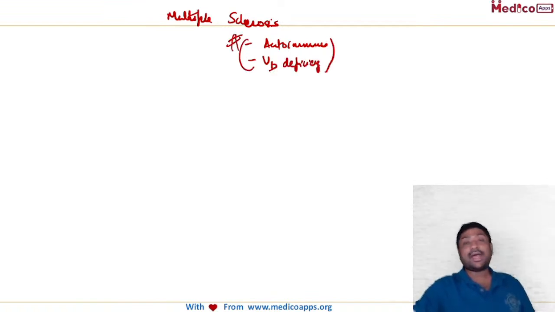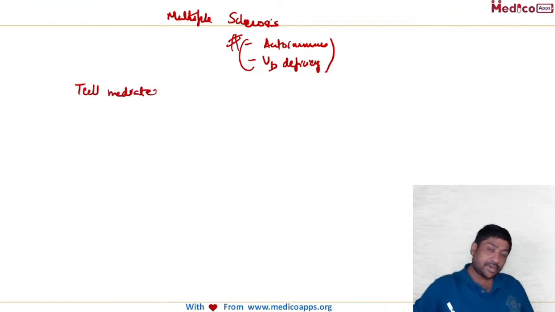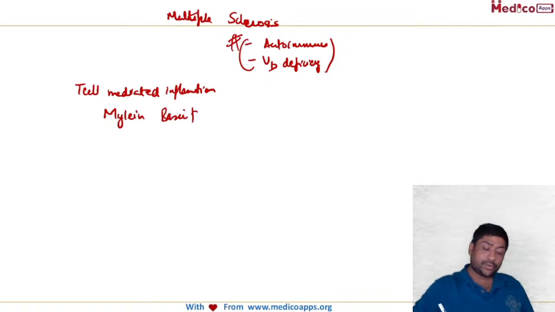What happens in this case? There is T cell mediated inflammation against the myelin basic protein.